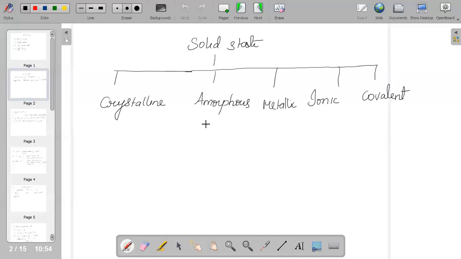For example, what is an amorphous solid? The term amorphous means no form. The particles in an amorphous solid are arranged in short range order, which gives a regular and periodically repeating pattern over short distance.